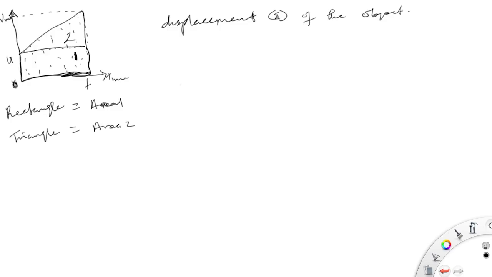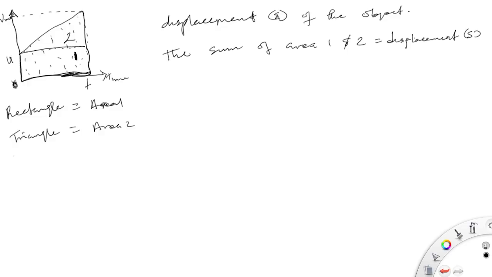The sum of these areas will be equal to displacement. So note, the sum of area 1 and 2 is equal to our displacement S. So let's now go deep. We have a rectangle and we have a triangle.